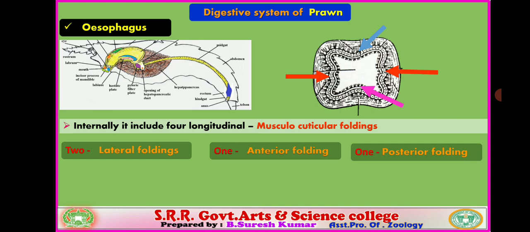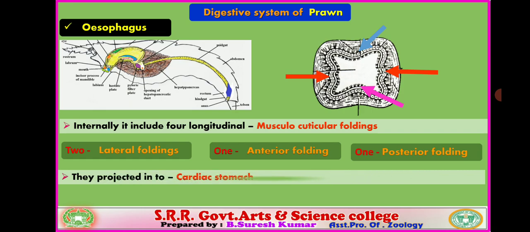These are musculocuticular foldings. They contain a muscle layer and are internally lined with a hard chitinous cuticle layer, and such cuticle layer bears bristles. Okay, right. Next, they project into the cardiac stomach. The subsequent part of the esophagus is the stomach.